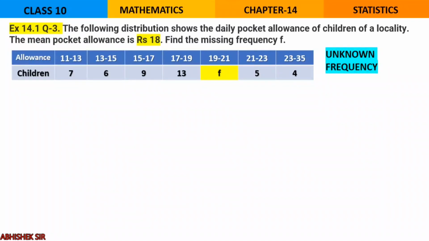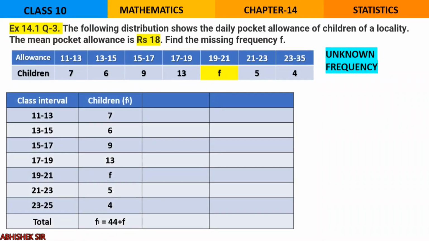Just keep calm and prepare the frequency distribution table. So now I have written the first two columns as per the given information, but take care that when you are adding for fi, you will have to keep this unknown frequency aside whenever you are doing the total. Don't write 44f, because that is multiplication of 44 and f. While moving top to bottom, you are just adding. So this will be 44 from all these numbers, and f will be written afterwards. So keep this in mind.